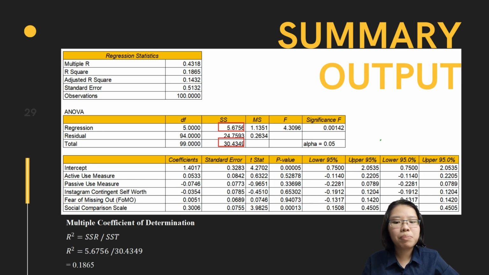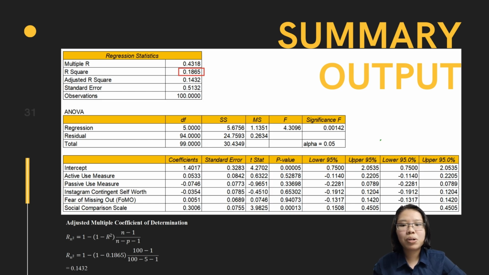Next, to calculate the multiple coefficient of determination, which is the R-square, we have to use the formula of SSR divided by SST. Here, we will use the value of SS regression divided by SS total and get the result 0.1865, which is the same as the regression statistic on the top there, R-square equal to 0.1865.